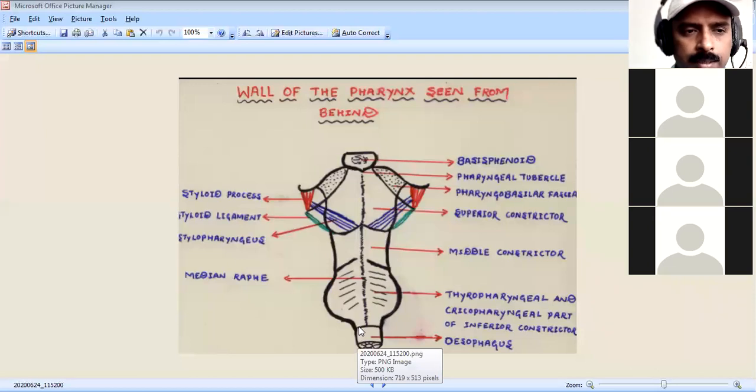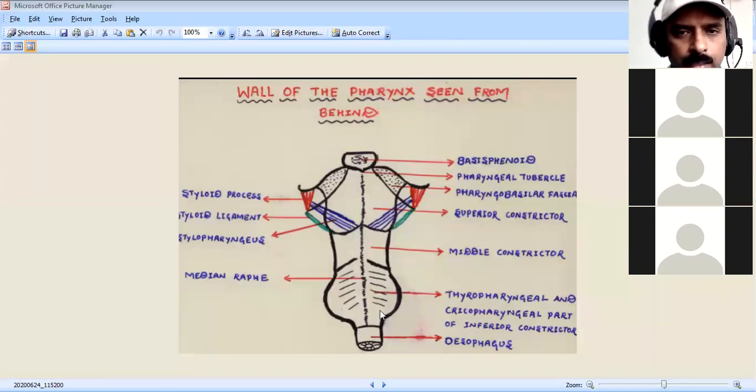You have to tell that the pharynx is supplied by the pharyngeal plexus of nerves, and this pharyngeal plexus is formed by the pharyngeal branch of the vagus, pharyngeal branches of the glossopharyngeal nerve, and pharyngeal branch of the superior cervical sympathetic ganglion. All these branches are motor fibers, that is the accessory nerve through the branches of the vagus. They all are the motor nerve. Sensory nerves travel mostly through the glossopharyngeal nerve, partly through the vagus. This is very important relating to the nerve supply of the pharynx.